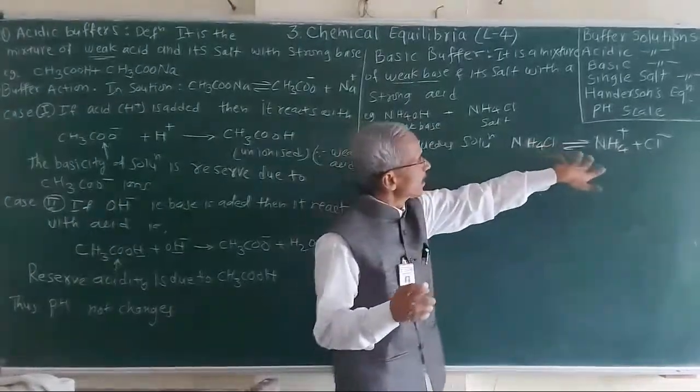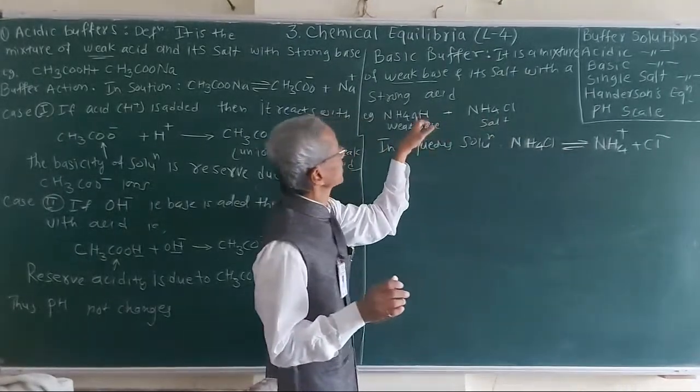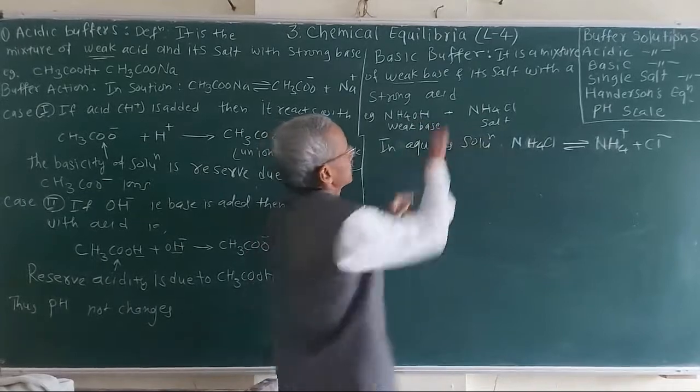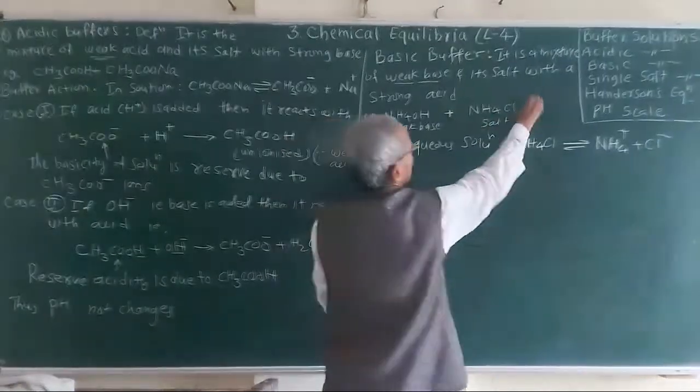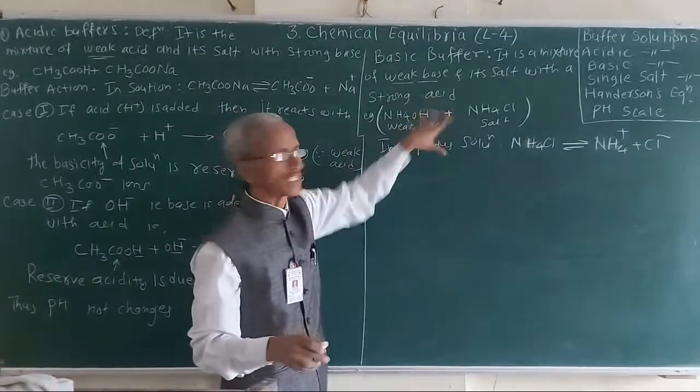This is the ionization part, this is the salt, and there is also the weak base. So this is a mixture. This is a basic buffer.